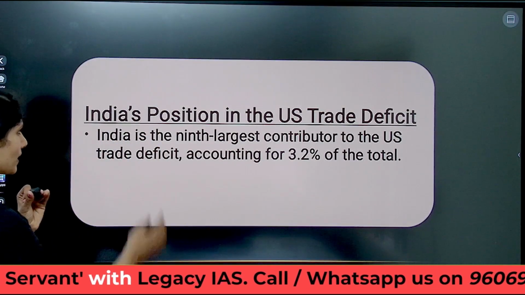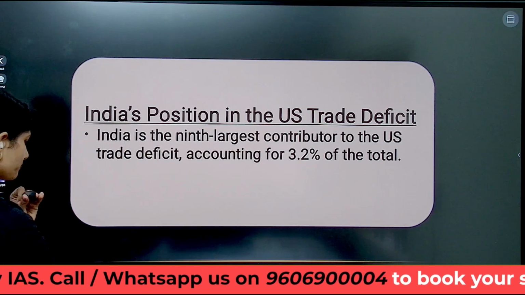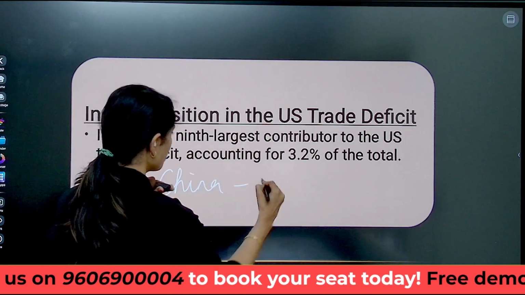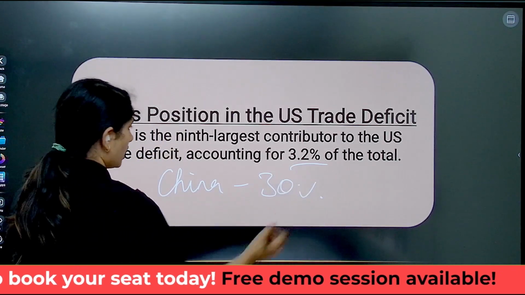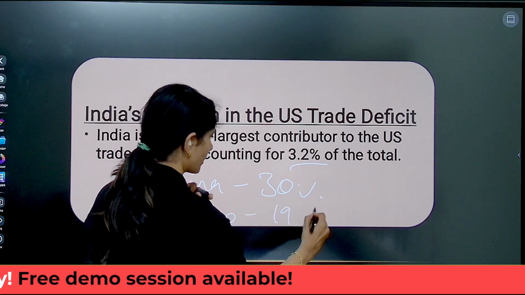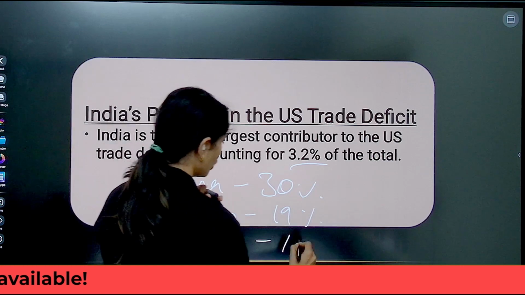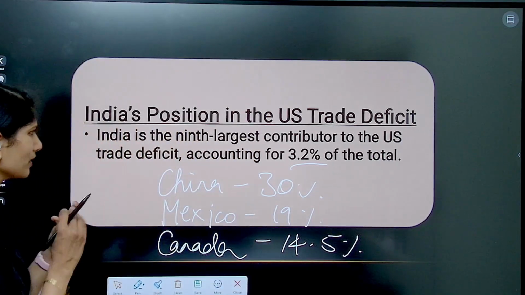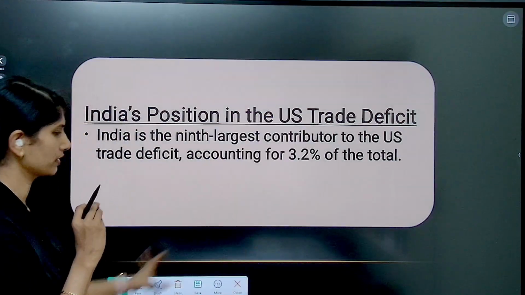Before that, if you see India's position in the US trade deficit, it is standing at the ninth position. Whereas for China, it is at 30% of the trade deficit, while ours is just 3.2%. Mexico is at 19%. Canada is at 14.5%. Okay, we're somewhere ninth in the list. Now, these three are the largest trading partners.